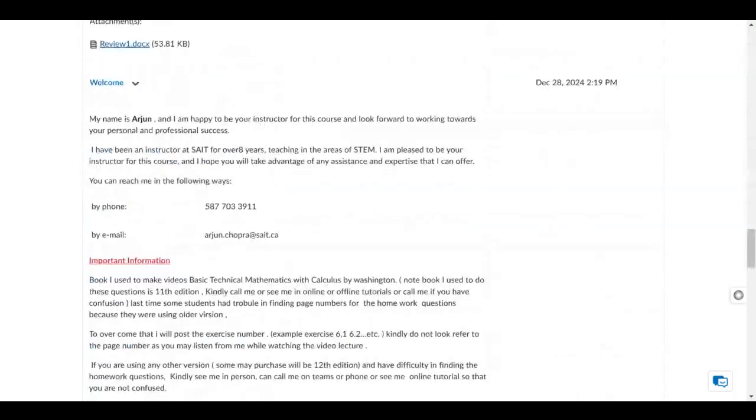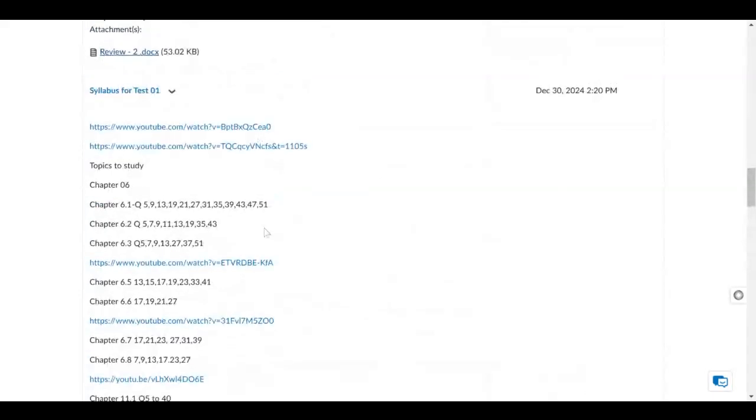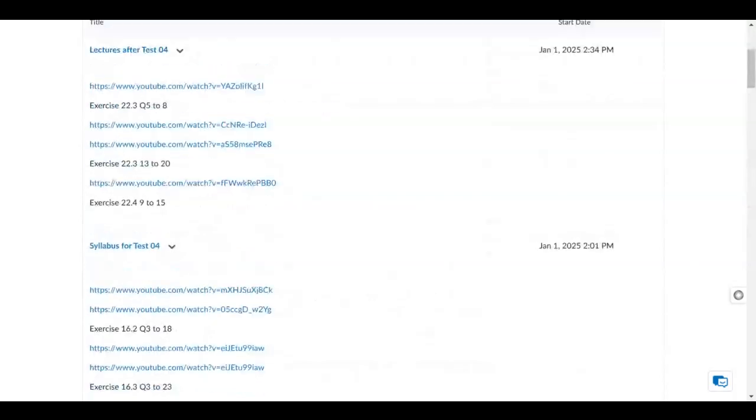So starting from chapter 1 means the syllabus for test 1. Start from here. All right, so that's pretty much it for this course.